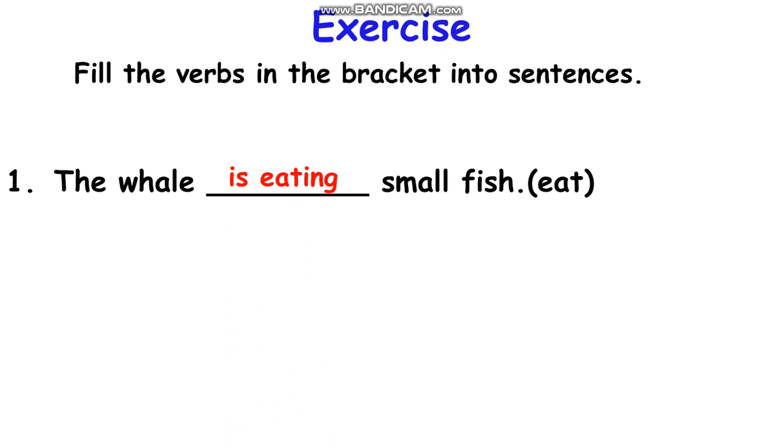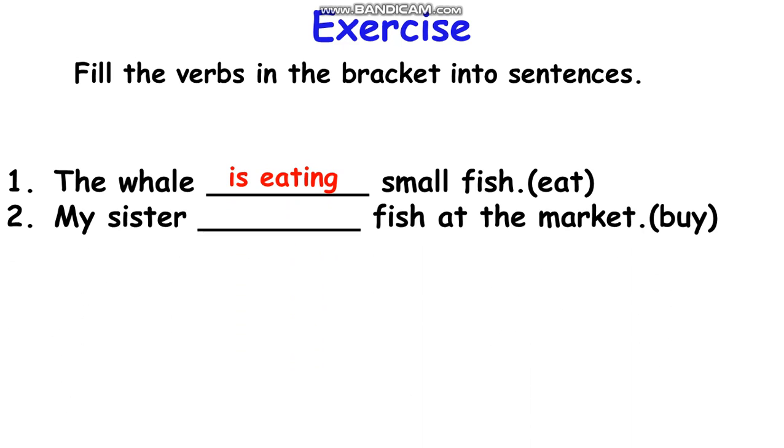The whale is eating small fish, because the whale uses is, and verb ing is eating. My sister buy the fish at the market, so my sister is buying fish at the market. We just add is and change the verb buy to verb ing.